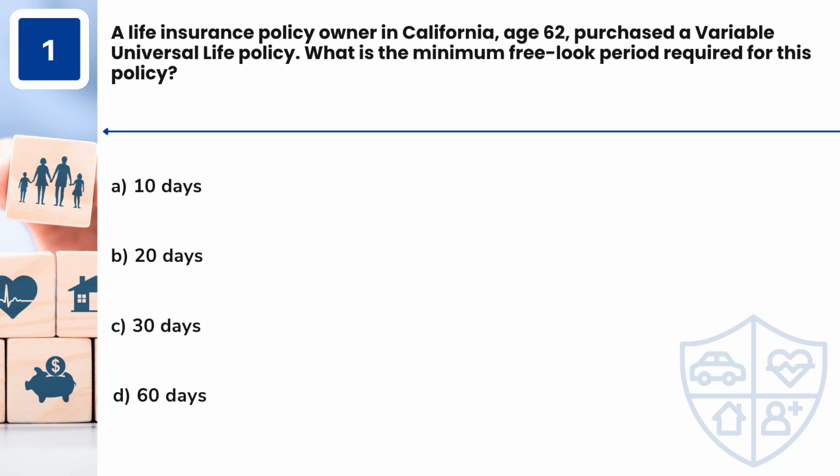Question 1. A life insurance policy owner in California, age 62, purchased a variable universal life policy. What is the minimum free look period required for this policy? A. 10 days. B. 20 days. C. 30 days. D. 60 days.